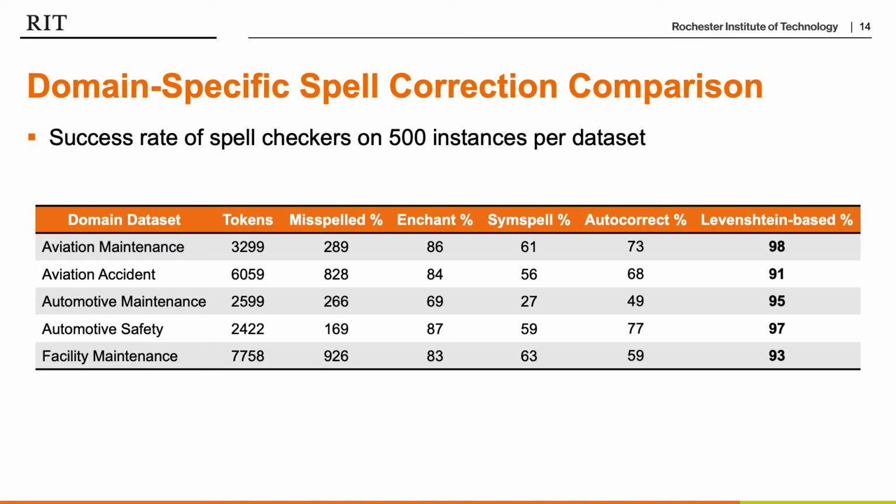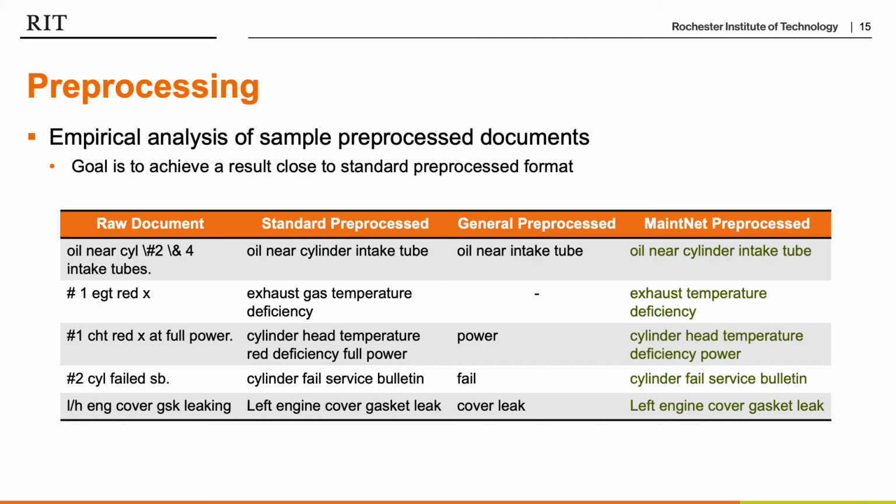So now I would like to present our results. For domain-specific spell correction, we compared different spell checking algorithms with our developed Levenshtein-based spell checker on a 500 instances per domain dataset. We can see that the Levenshtein-based spell checking algorithm outperforms the other spell checkers in each domain dataset.